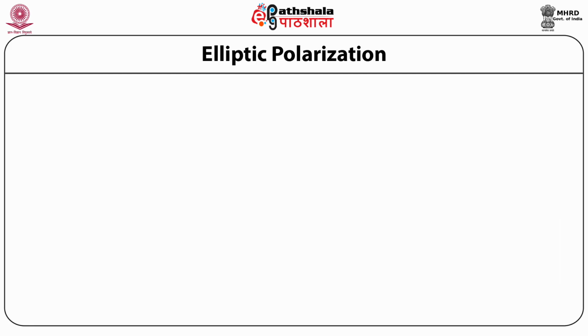Elliptical polarization. So, in the case that we just discussed, we had fixed the direction of polarization of the electric field either along epsilon subscript 1 cap, which if you look at the figure gives a vertical polarization where the arrows represent the direction of the electric field vector, or epsilon subscript 2 cap, which represents a kind of horizontal polarization according to the coordinate axes that we have chosen, where again the arrows represent the electric field vector.